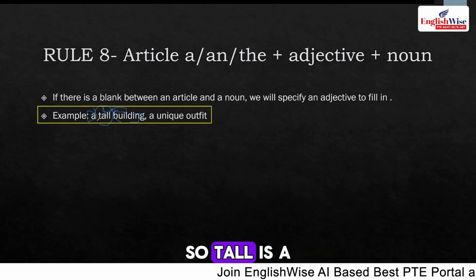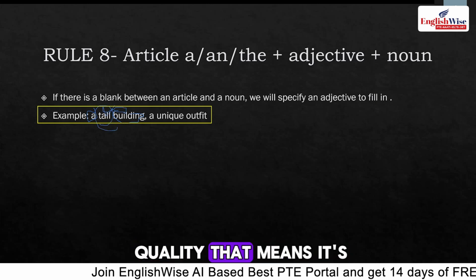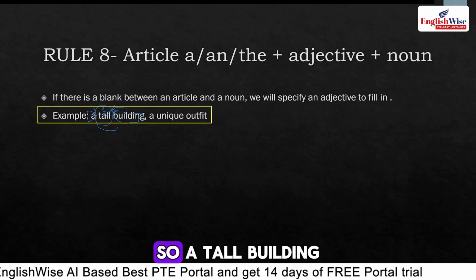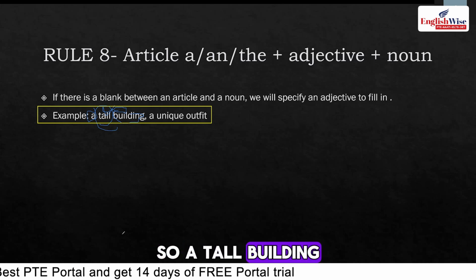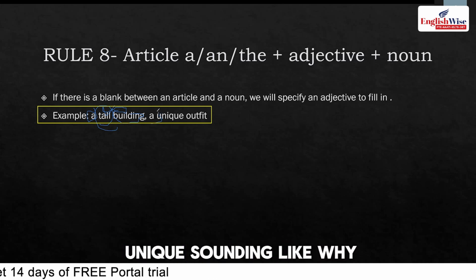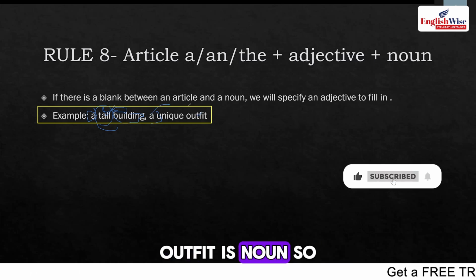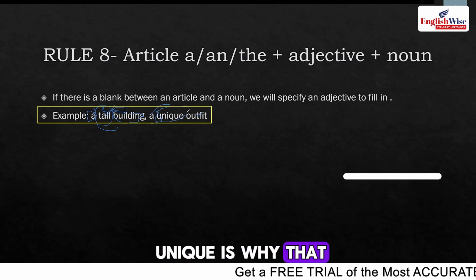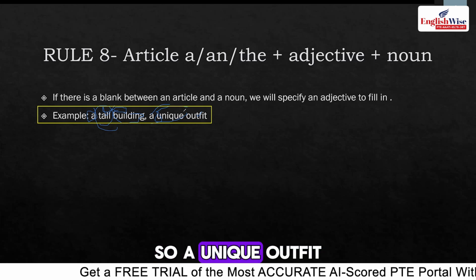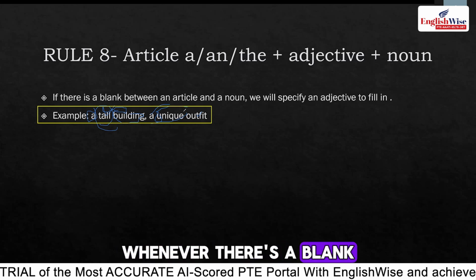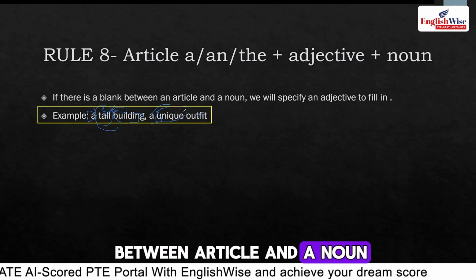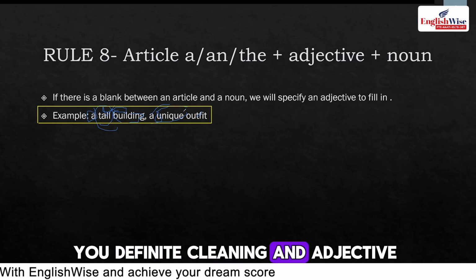So tall is a quality, that means it's an adjective. So a tall building. See here again, a unique, sounding like Y. A is an article, outfit is a noun, so unique is Y, that is an adjective. So a unique outfit. Whenever there is a blank between an article and a noun, you definitely need an adjective.